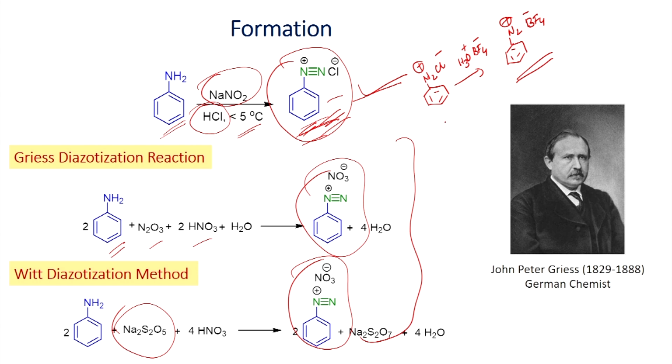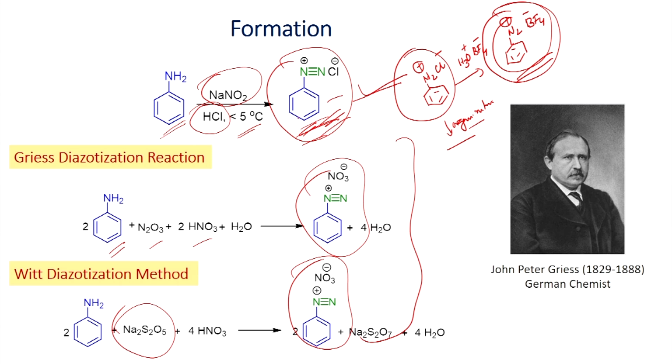You can also try to react with organic nitrite in acetic acid medium. You can try to make the salt. You can precipitate from the ether. But if you want to isolate, once you make the diazonium chloride, you can react it with fluoroboric acid. You will be able to get the tetrafluoroborate salt. You can isolate it, you can store it.